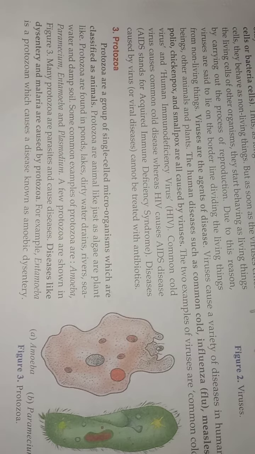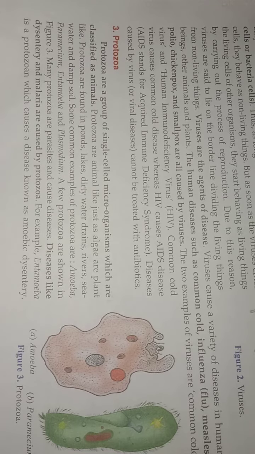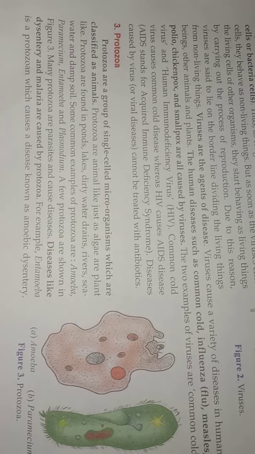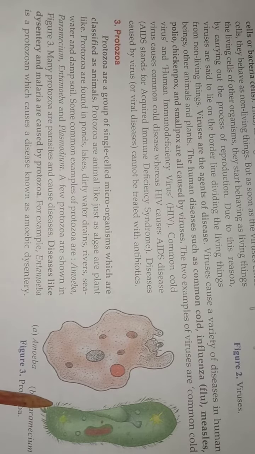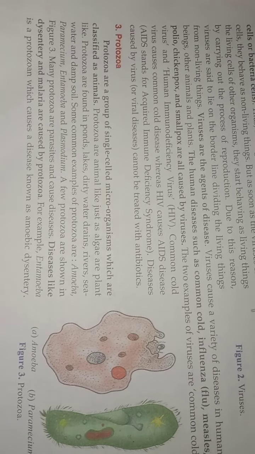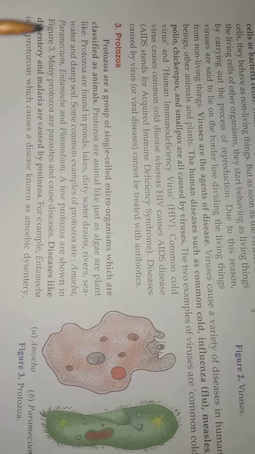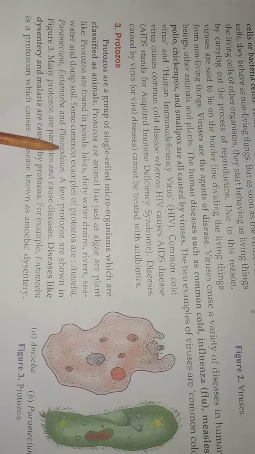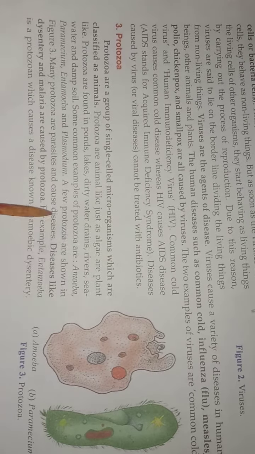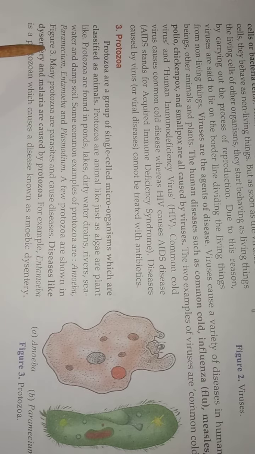Paramecium, you can see here, it is given in your book also. Its shape is just like a slipper that you wear on your foot. Paramecium, entamoeba and plasmodium are a few examples of protozoa. A few protozoa are shown in the figure.